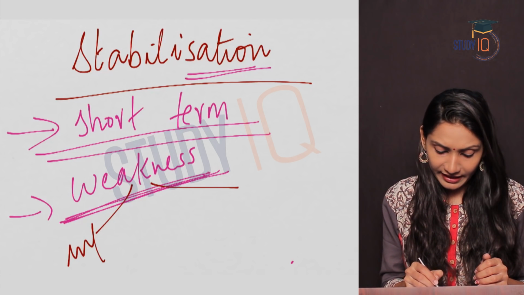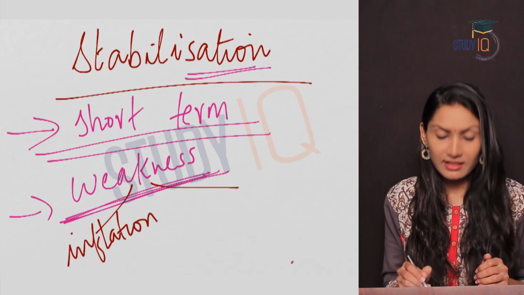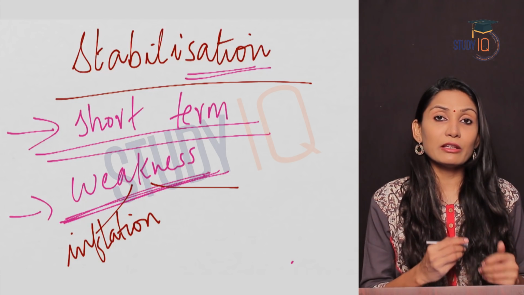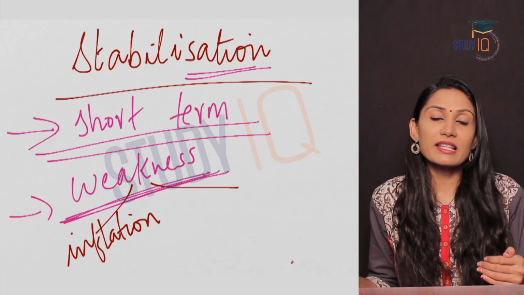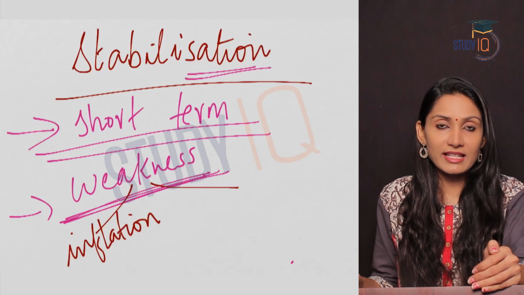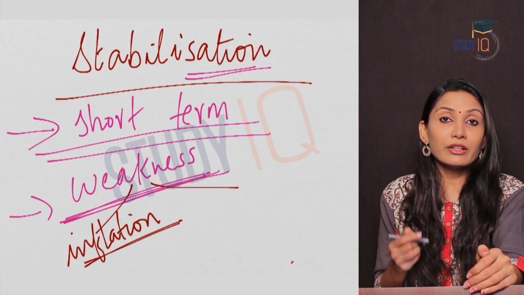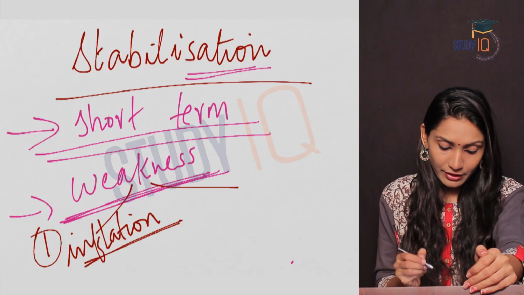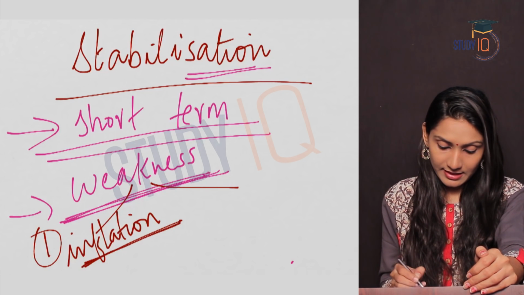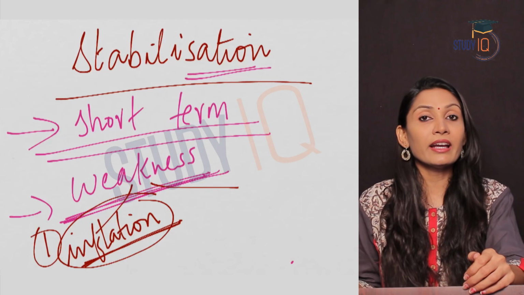First one, we said increase in the prices of essential goods and other commodities, which is known as inflation. Inflation means the persistent rise in the prices of commodities in the market. So we said that during this crisis the prices had shot up in the market, and this led to higher rates of inflation in the economy.